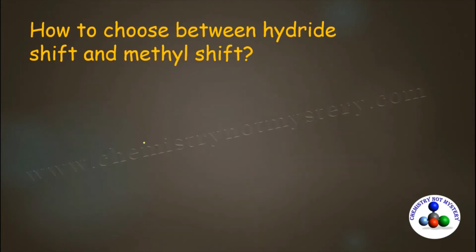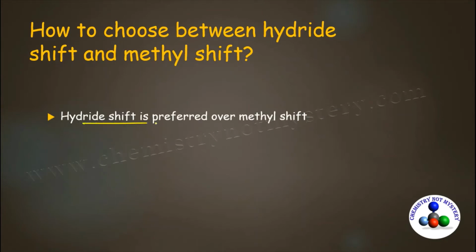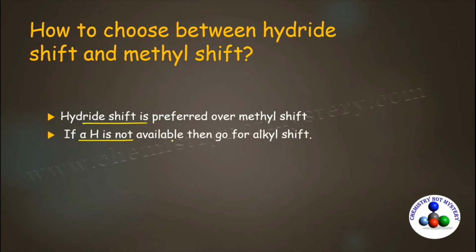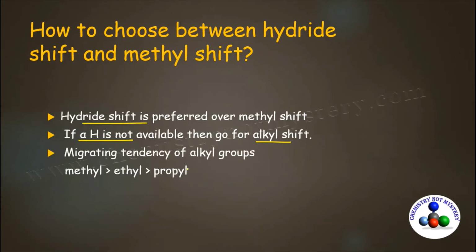If you get confused whether to choose hydride shift or methyl shift, hydride shift is always preferred over methyl shift. But if there is no alpha hydrogen available, then go for alkyl shift. If methyl group is not available, other alkyl groups also undergo carbocation rearrangement. Mostly, smaller groups have more migrating tendency than bulkier groups. That's why we prefer methyl shift over ethyl shift, and ethyl shift is preferred over propyl shift.